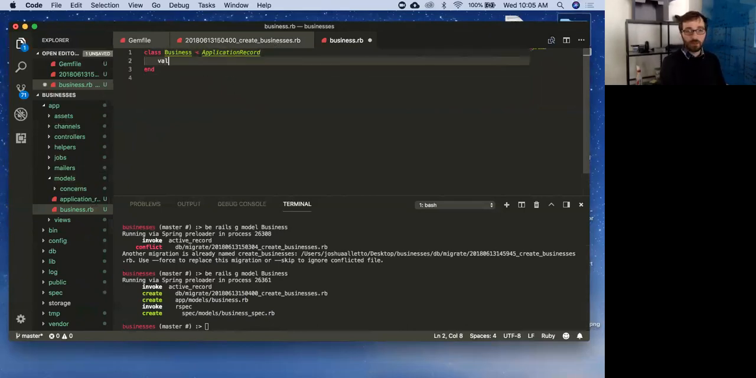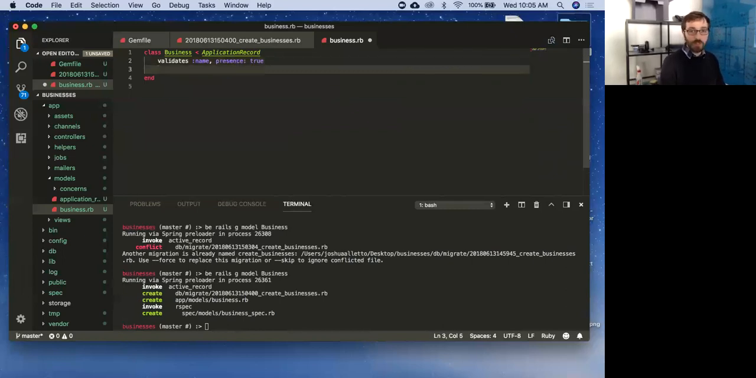I'm going to throw some validations in here. Validates name isn't... true. What do these validations do? They validate that they actually are there. So if it's not there, then it won't actually save it. Is that correct? Yes, that is absolutely correct.